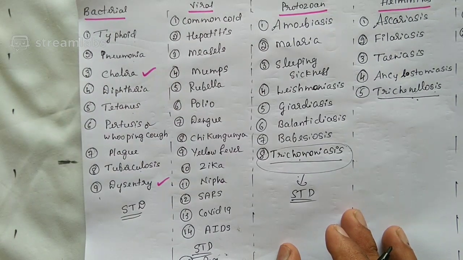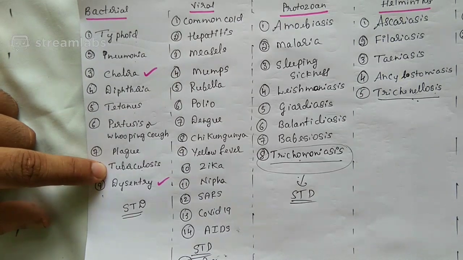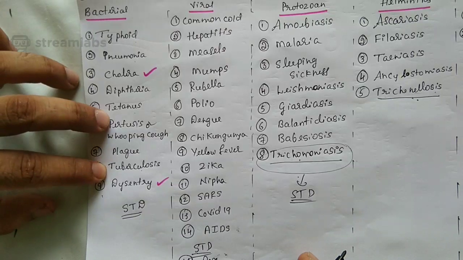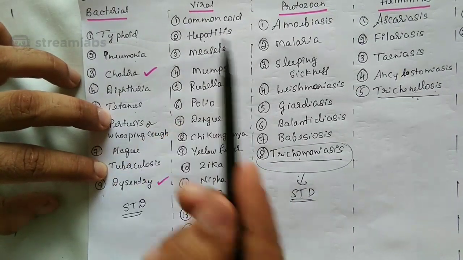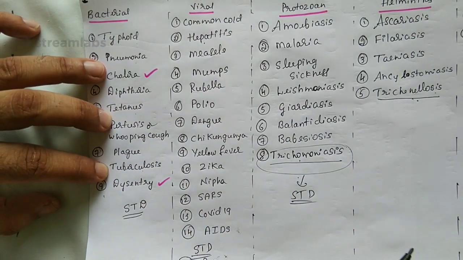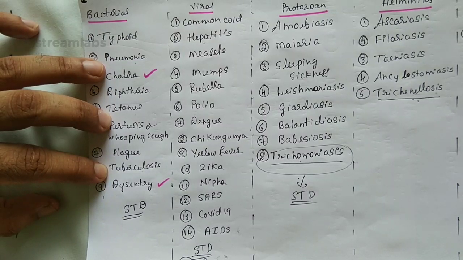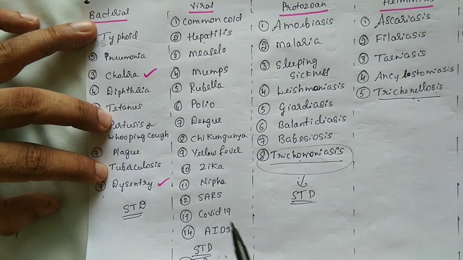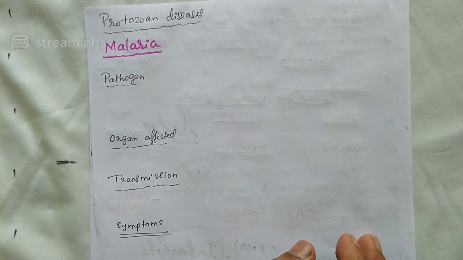In which condition does the parotid gland swell? Mumps. In which condition will there be a problem for the liver leading to yellowing of the skin? Yellow fever. It even occurs in hepatitis also. Which leads to hoarseness? Yes, it's the common cold. And which condition leads to a problem regarding the immune system? It's AIDS, which we'll discuss later. We are moving on now.